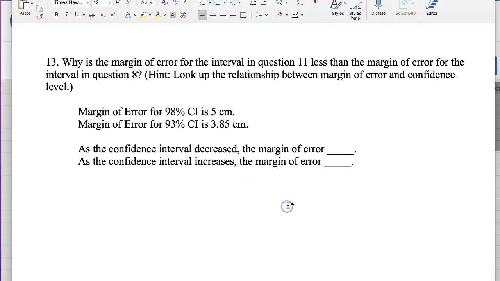Why? Now, adding why, I'm not going to ask you for it unless you want to impress me. Do add a reason if you want to talk to me about why you think this works that way. You can also talk about it in terms of the formula. You can relate it back to that slide that we had. Remember that cartoon about a weatherman predicting tomorrow's high temperature? So you can talk about things like precision and accuracy or confidence level. Those will be all great. But if you could fill in these blanks for me after stating your margin of error for each interval, that will be great for question 13.